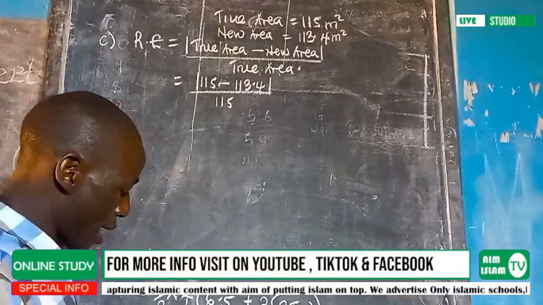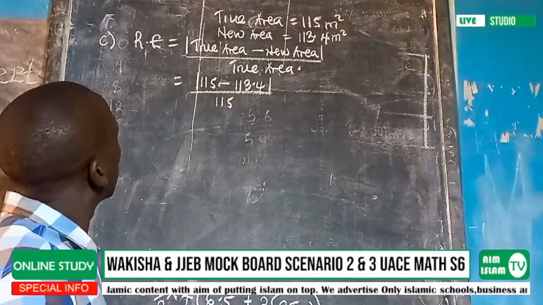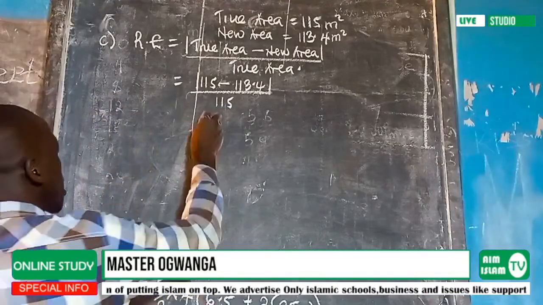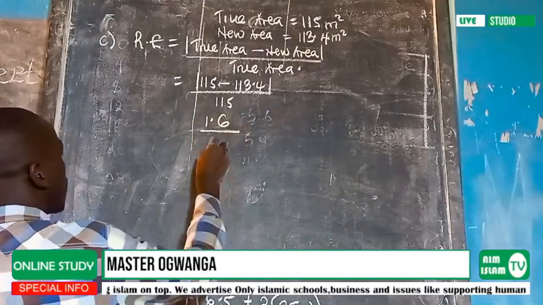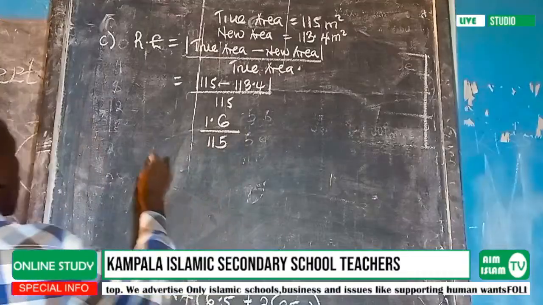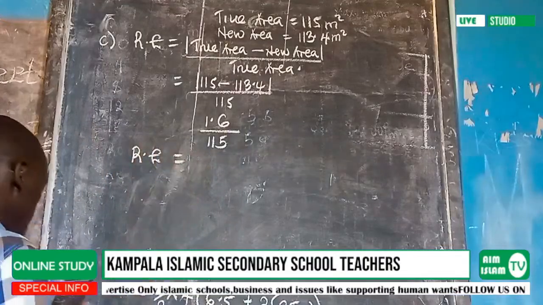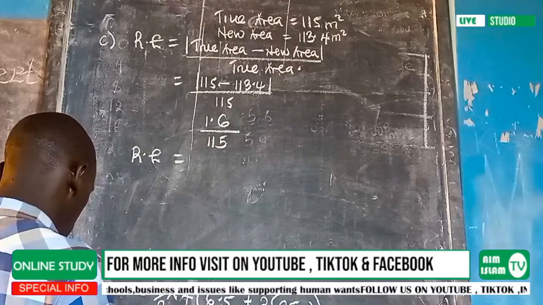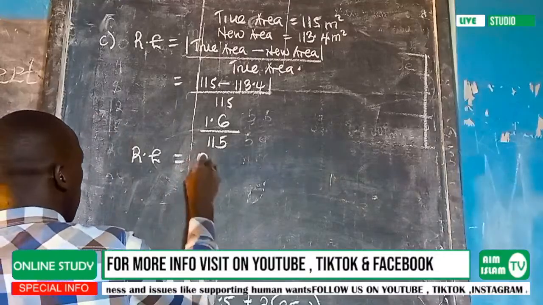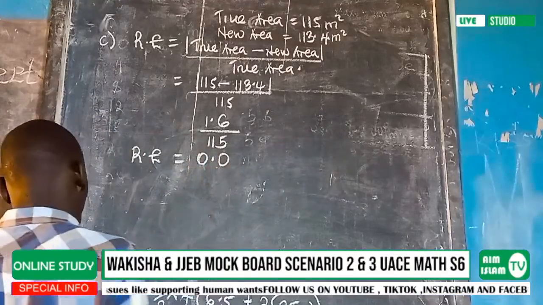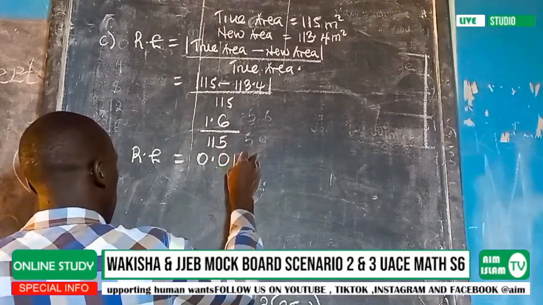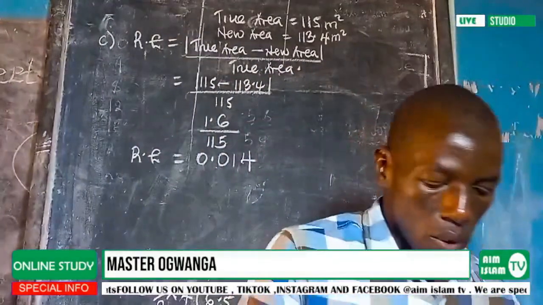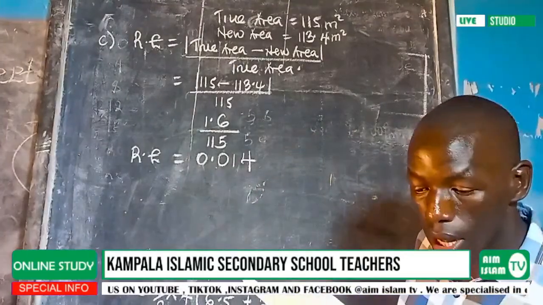So you have 115 minus 113.4. This is 1.6 divided by 115. Our relative error here is 0.014. So 0.014 is obtained as the relative error.